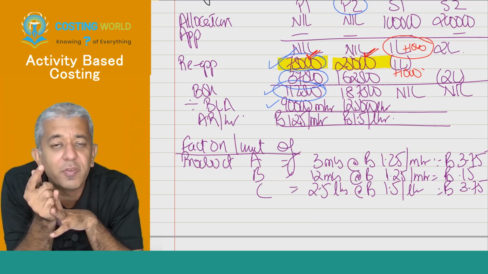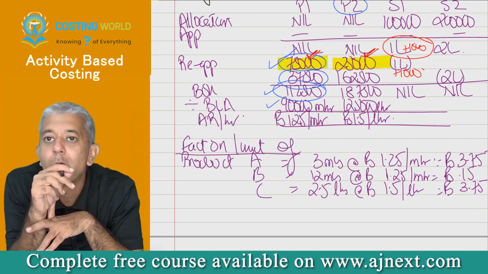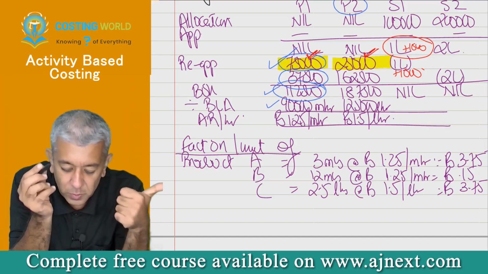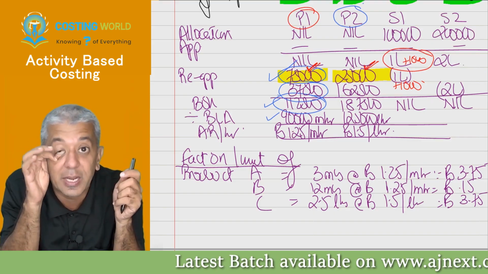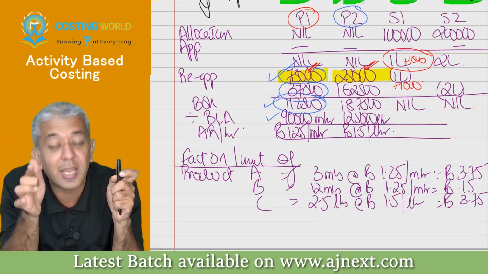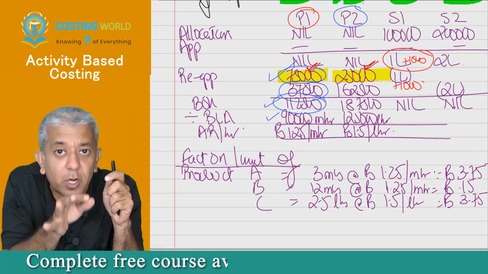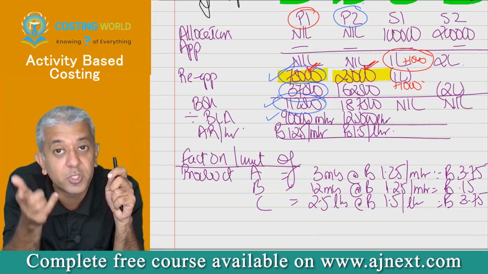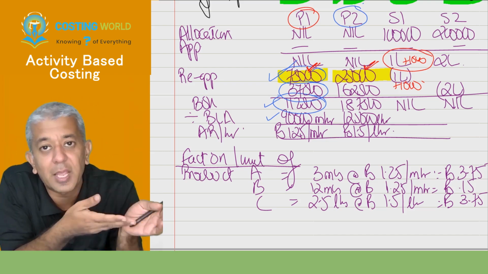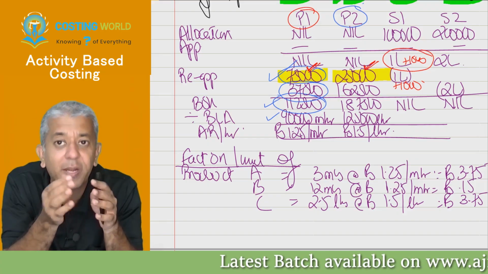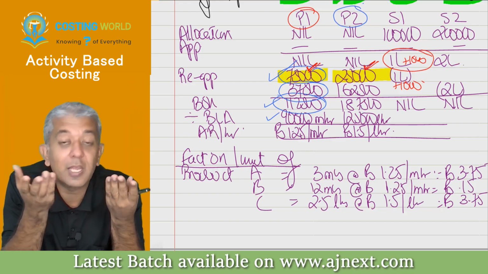Whatever will go inside P2, ultimately that will get absorbed by product C. Yes, sir. Okay, that is the first mistake. Second, whatever goes to P1 also will ultimately get divided among product A and product B, and product B will be taking 4 times the cost as compared to product A because it is taking 4 times the number of machine hours. Beta, it is A's cost. You should try to divide it among A. You are trying to divide it among everybody except A. So we say what nonsense you are doing.